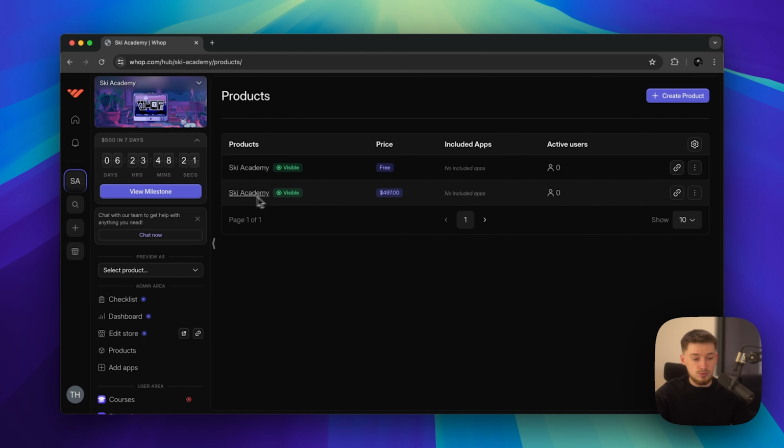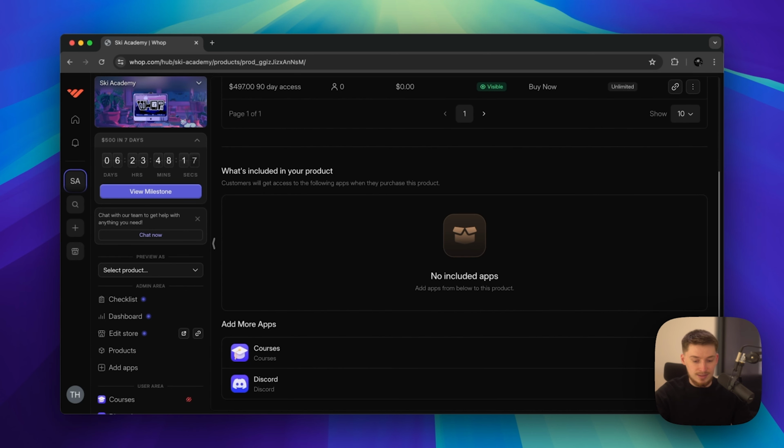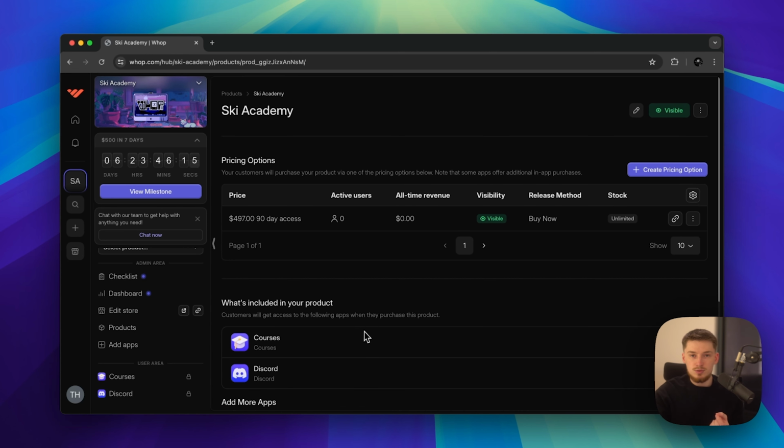Now, if we go into the paid one, now what we can do is scroll down and we can add these apps, okay? So we can add whatever apps you see fit for that particular pricing model. So let's say we add courses and the Discord, okay? So now anyone who pays that $497, that comes in and pays that $497 will get instant access to the course and the Discord. But we don't want it to appear as just saying courses or Discord. We want it to say Ski Academy course and paid or like mastermind community, for example, okay?